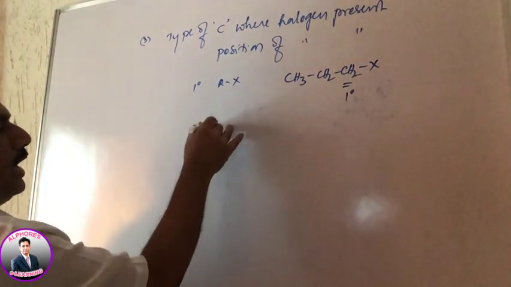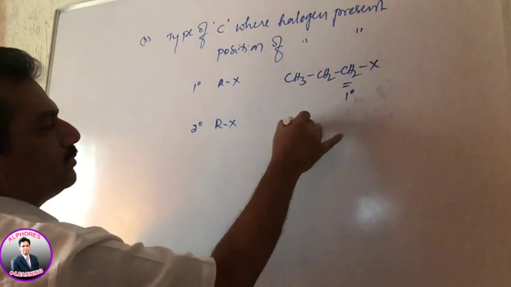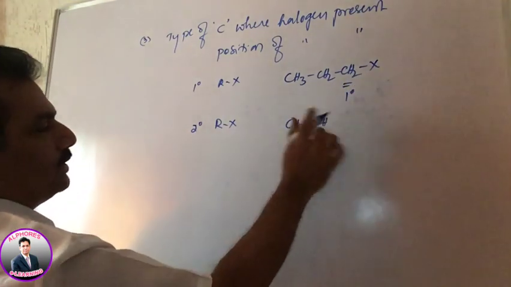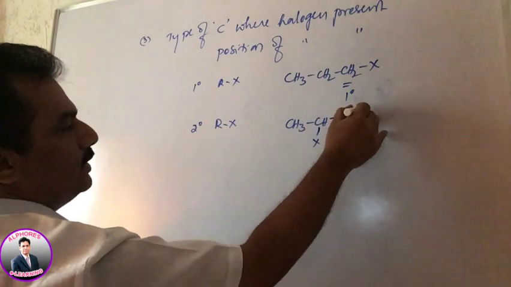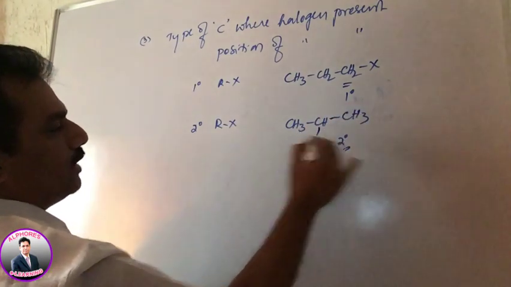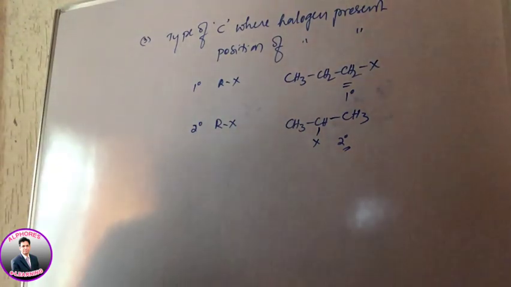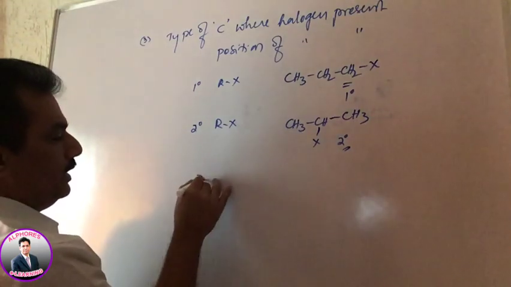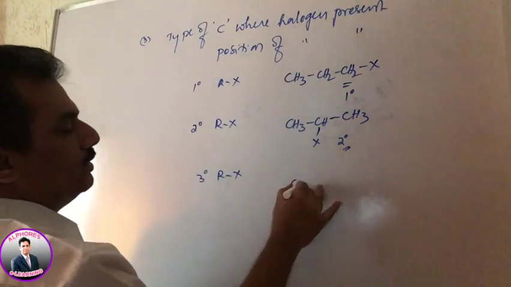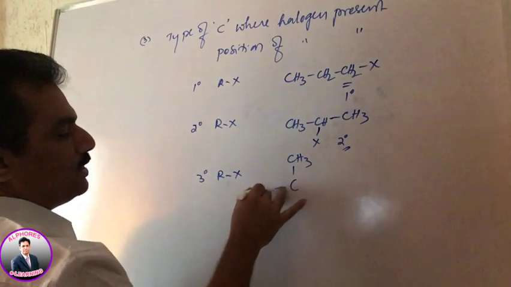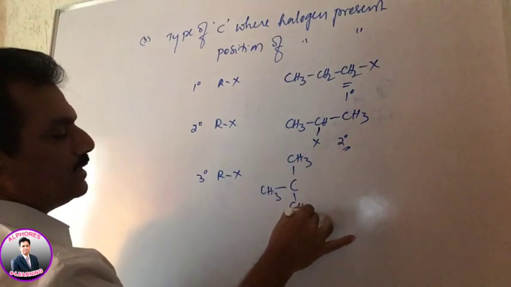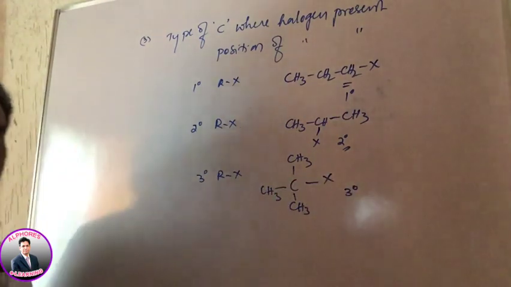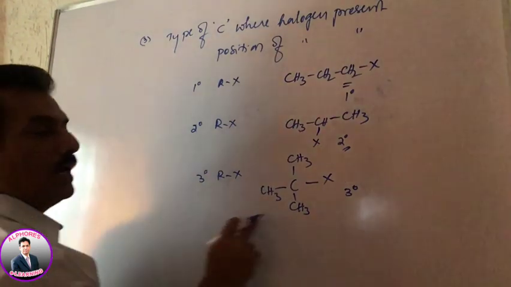And secondary alkyl halides. A secondary alkyl halide is one where the halogen atom is present on a secondary carbon. Already you know what primary and secondary carbons are. And here on the secondary carbon halogen is present, hence it is a secondary alkyl halide. And then tertiary alkyl halide. Here this carbon which is bonded with three other carbons is known as a tertiary carbon, and on this the halogen is present, hence it is a tertiary alkyl halide.